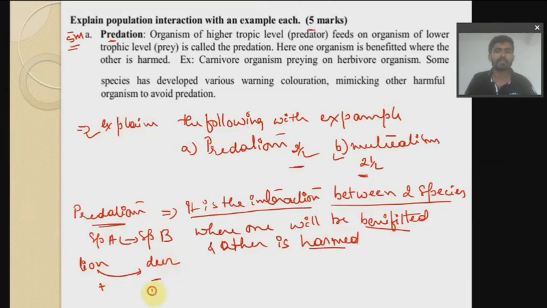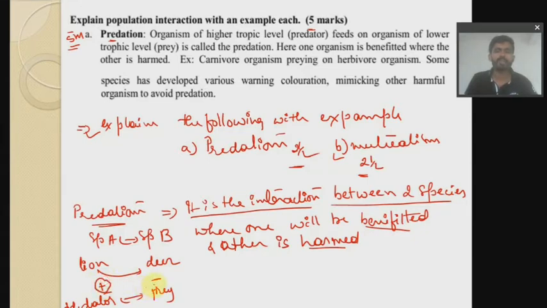So this is the prey and this is the predating organism, which you call a predator. This is what we call the prey-predator relationship. The lion predates on deer, as a result it will be benefited and the deer will be harmed. Here one of the organisms is benefited where the other is harmed.